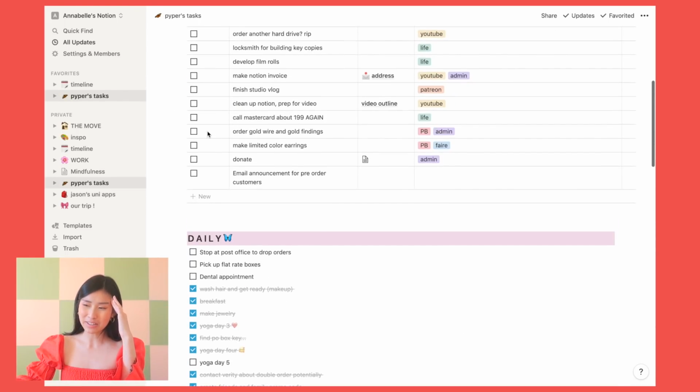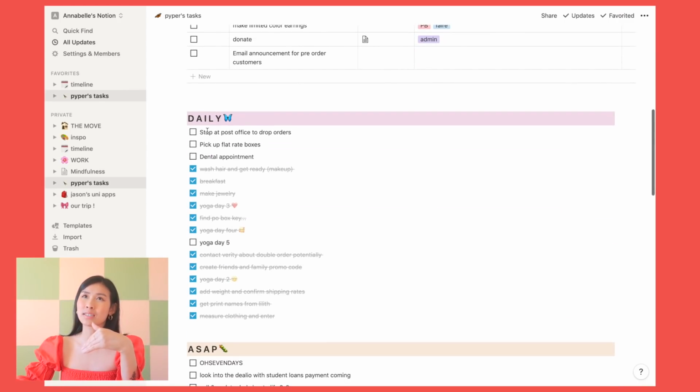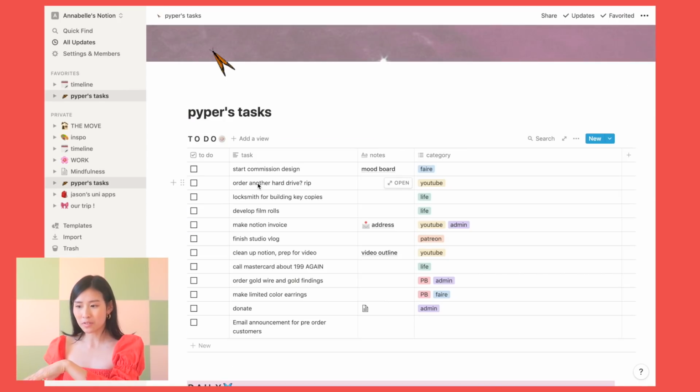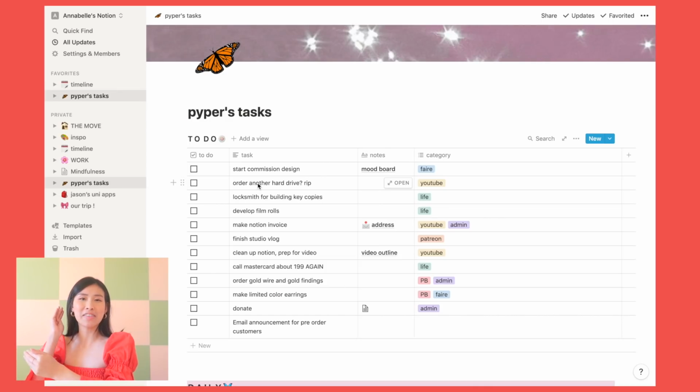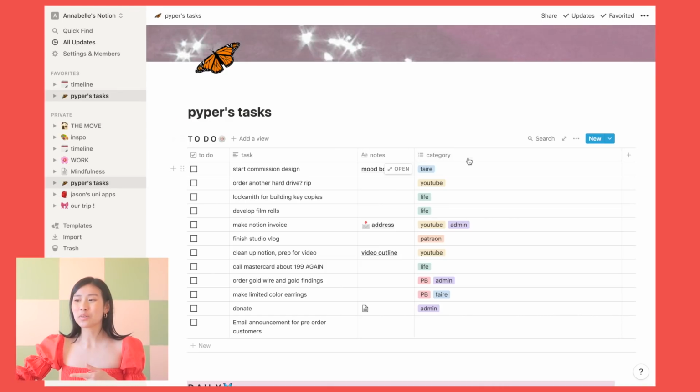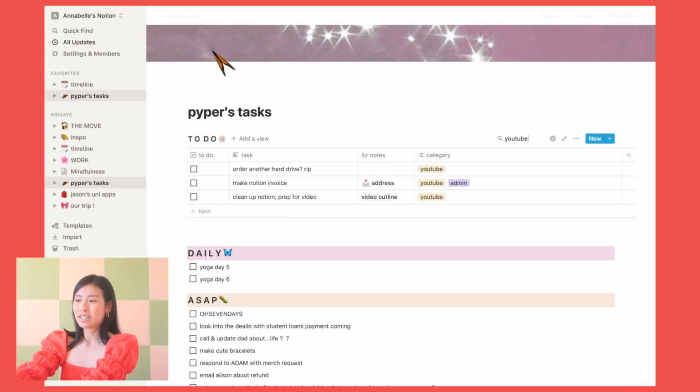And then the daily, the reason why daily is different is because it's just a reminder. The chart is different because these are definitely things I must get done. I like to categorize them. You can filter it out.